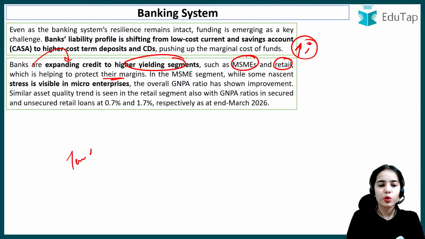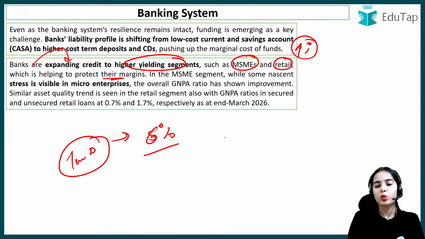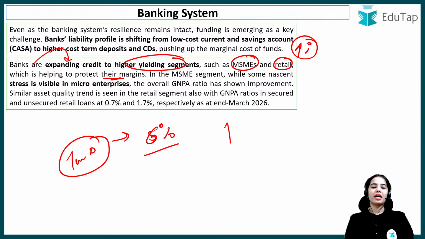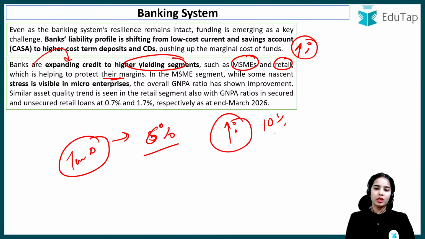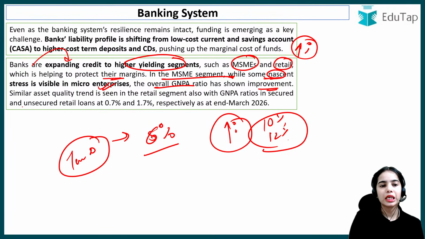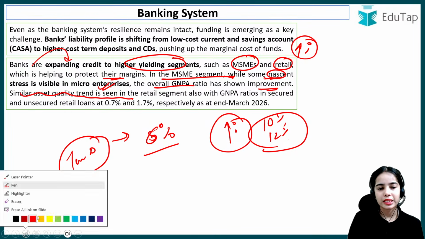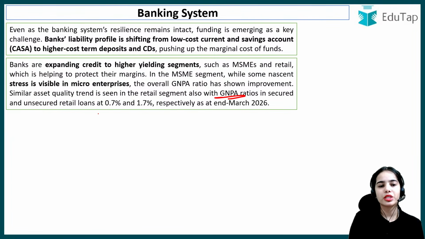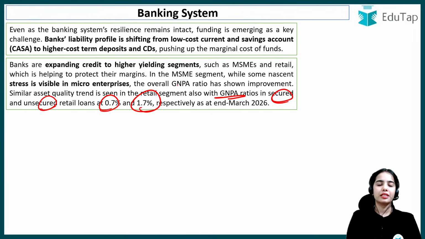So banks are getting more of the term deposits for which banks have to give higher interest rate. So banks are giving more of the loans to MSME and retail segment where the banks earn higher interest also, so that the margins can be maintained. Okay? Now in the MSME segment, while some initial stress is visible in micro enterprises, the overall gross non-performing asset ratio has shown improvement. Similar asset quality trend is seen in the retail segment also, with the GNPA ratios for the secured and unsecured retail loans lower at 0.7 and 1.7%.